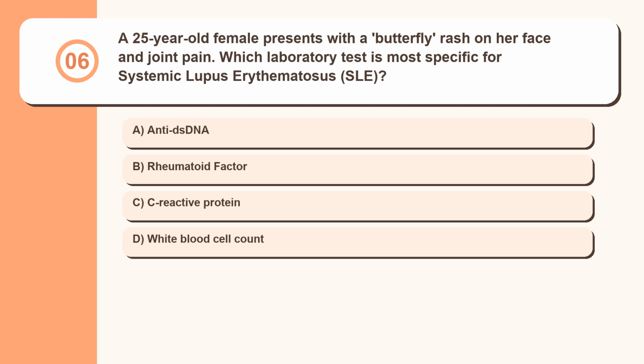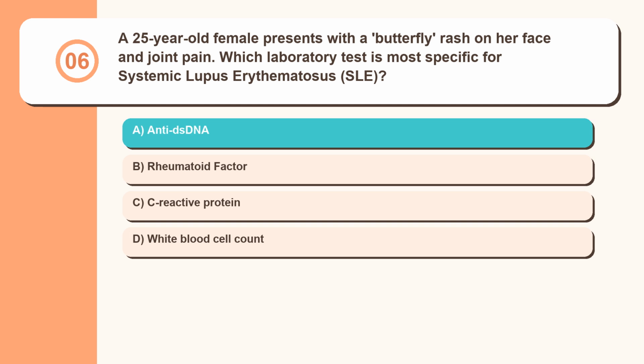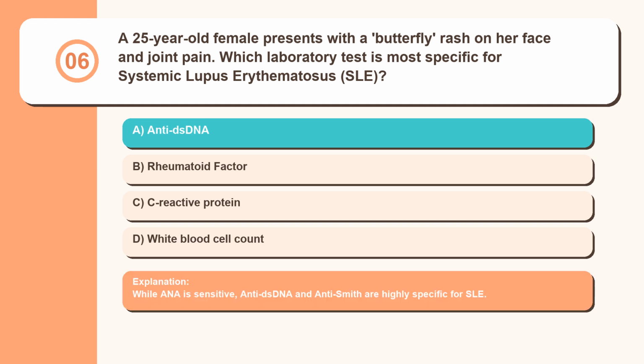Question 6. A 25-year-old female presents with a butterfly rash on her face and joint pain. Which laboratory test is most specific for systemic lupus erythematosus, SLE? Anti-dsDNA, rheumatoid factor, C-reactive protein, white blood cell count. While ANA is sensitive, anti-dsDNA and anti-Smith are highly specific for SLE.